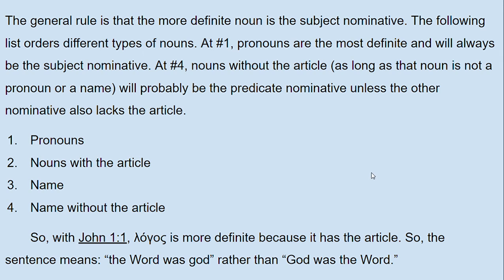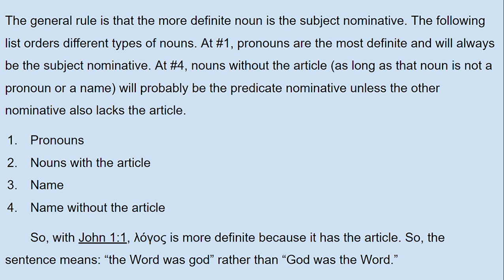The list is pronouns. With a pronoun and a noun, the noun would modify the pronoun. Nouns with the article would be modified by nouns without the article. A name would be modified by a noun without the article. Name without the article is the same, because sometimes in the Greek they put a definite article before names.